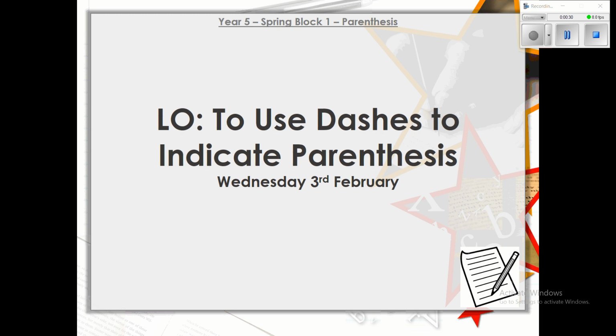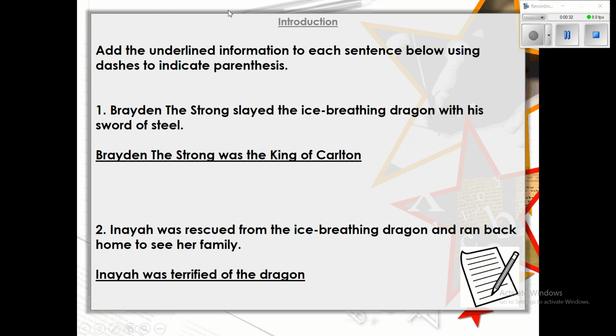Okay, so you should all be experts at this now, but we do have to practice this just to make sure that we're using our parentheses throughout our SPAG lessons, and we can now begin to include it in our English writing. So make sure we're remembering that when you're doing any writing for your English.